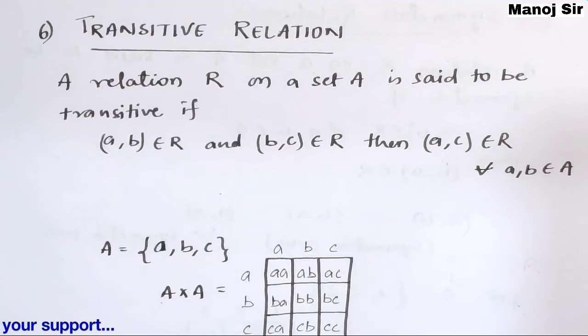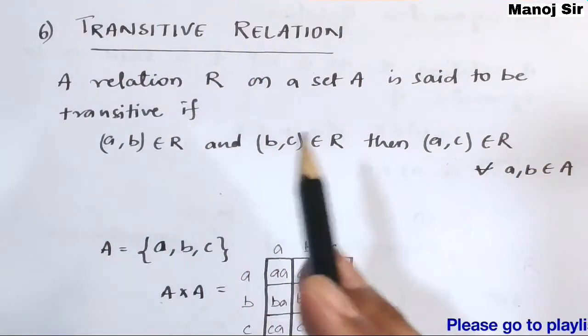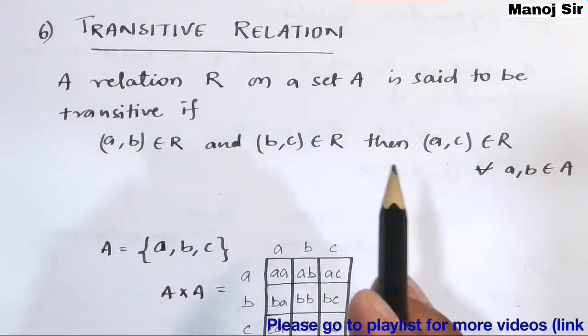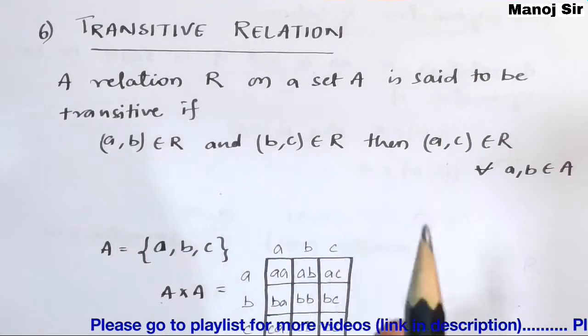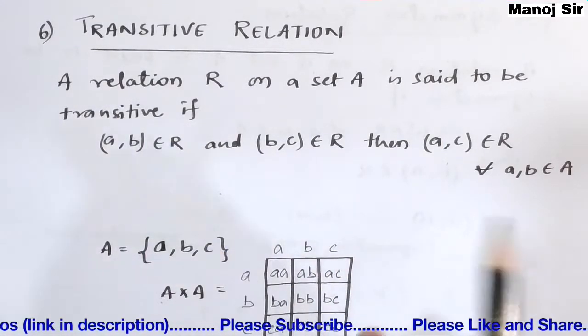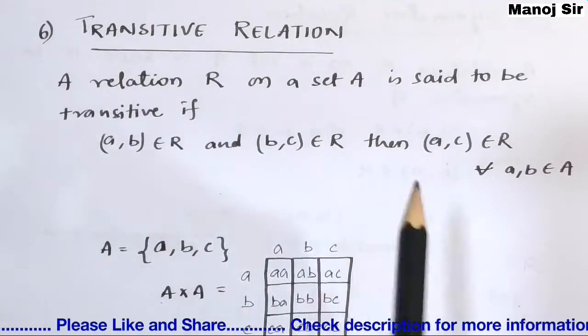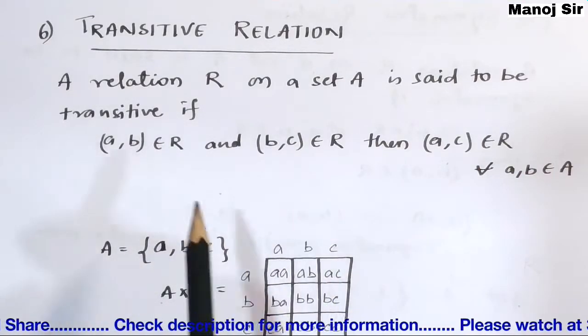Let us start. This type of relation is a bit confusing because students generally get confused about which relation is transitive and which is not transitive. So I will be discussing this topic with certain examples so that this topic will be very clear to you.